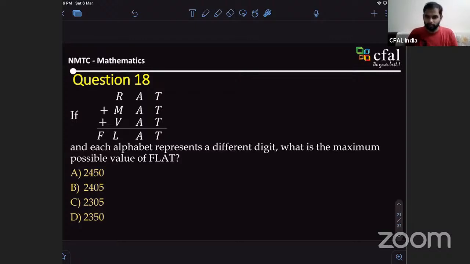Sir, could I try the answer? Just put the answer in the chat right now. Then we'll try after 5 minutes so that everybody gets the chance to solve. We have already solved one of this kind of problem, so we have a lot of methods right now to tackle this one. So let's see.